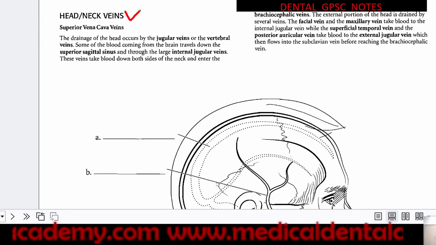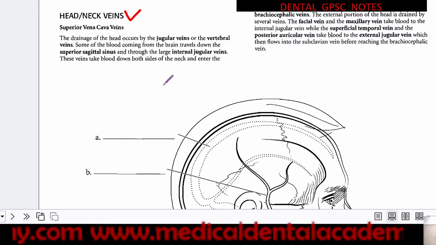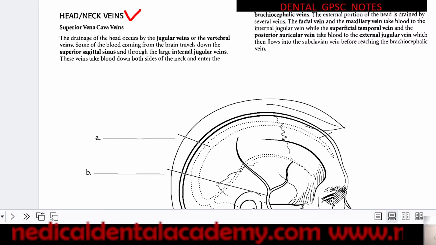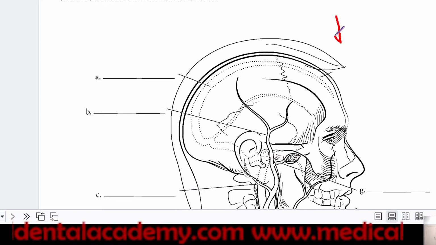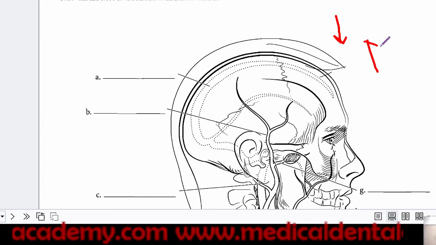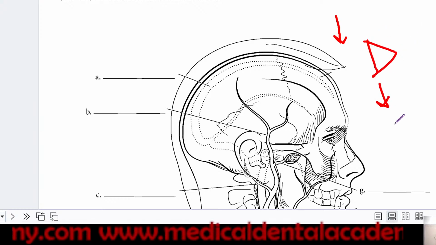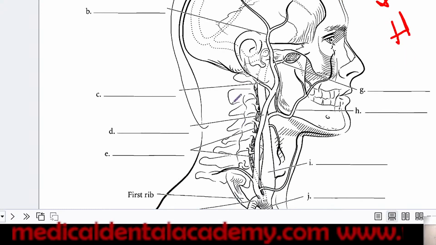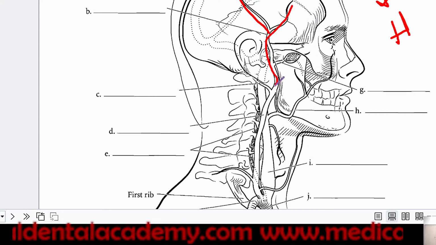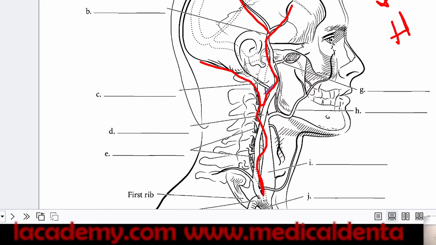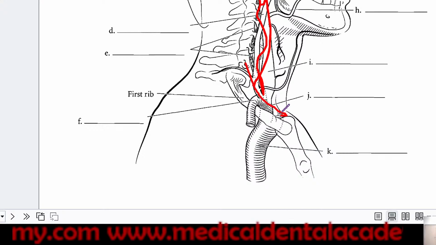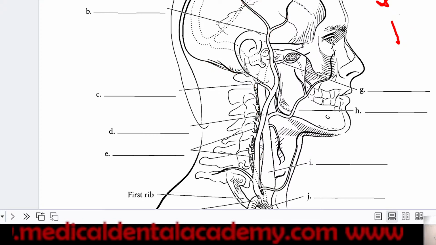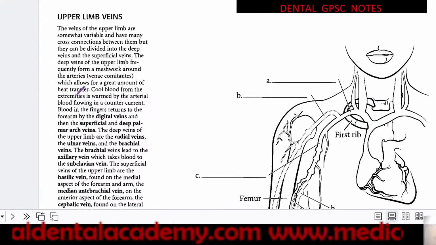Now head and neck veins. What about the veins? The same way what we discussed for arteries, you have to understand. All these veins will start from the head and neck and they will carry deoxygenated blood to the heart. Veins above the level of heart do not have walls. So they will drain all this from here, and then through here they will transmit via superior vena cava to heart. So all these labelings also you have to make clear.